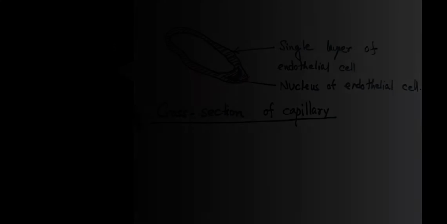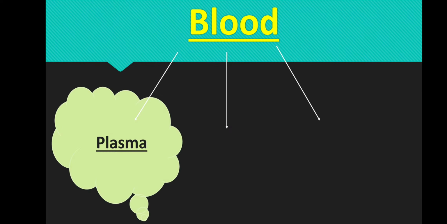Next comes the blood. Blood is a liquid connective tissue which plays the role of the carrier for various substances in the body. It is composed of the blood plasma. Blood plasma is a pale colored liquid which is mostly composed of water. Blood plasma forms the matrix of blood.